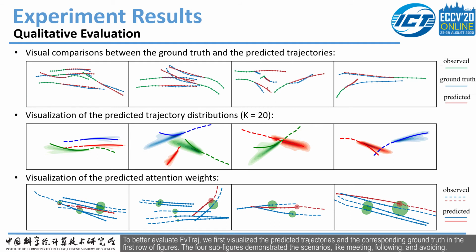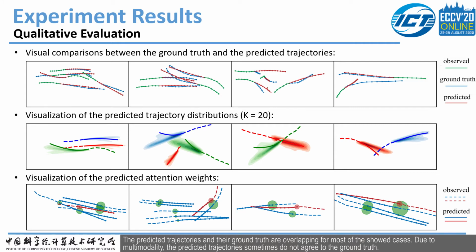To better evaluate Future, we first visualized the predicted trajectories and the corresponding ground truths in the first row of figures. The first figures demonstrate scenarios like meeting, following, and avoiding. The predicted trajectories and their ground truths overlap for most of the cases shown.